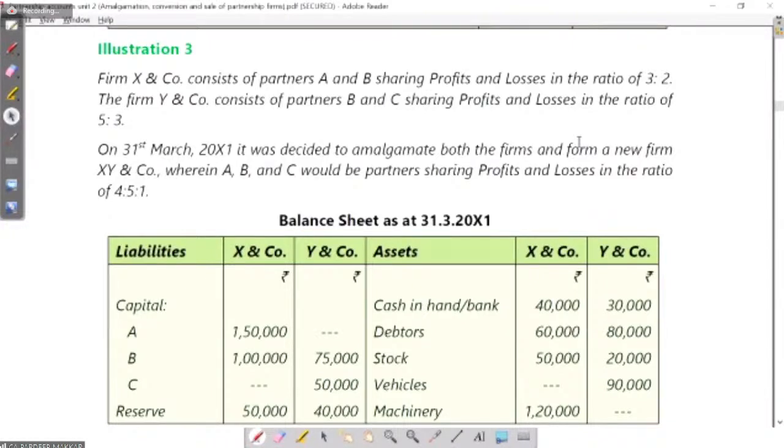In illustration number 3, he has mentioned that we have decided to amalgamate our two firms. One is X and Company and the second is Y and Company into one firm named XY and Company, where A, B and C would be the partners in 4:5:1 ratio.